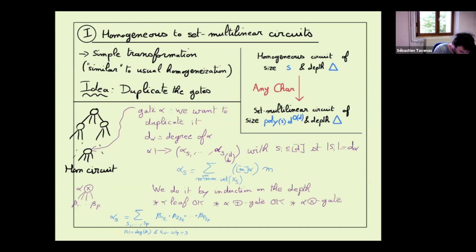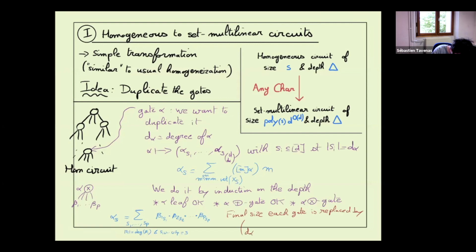In particular, so if we want the final size, we look at each gate. Each gate is replaced by, so at least we need to copy it, we say, we need to duplicate it.